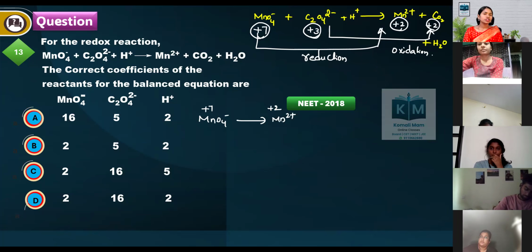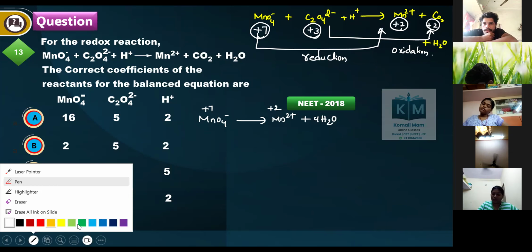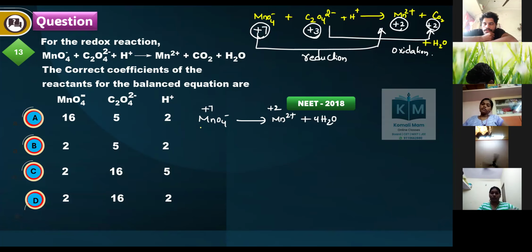How much manganese? 1, balanced. How many oxygens? 4 oxygens. For 1 oxygen, how many water molecules I told you? 1 water. For 4 oxygens, 4 water molecules. Then how many hydrogens are there? 4 twos are 8, so I have to put 8 H plus. Next, I told you to balance the charge.